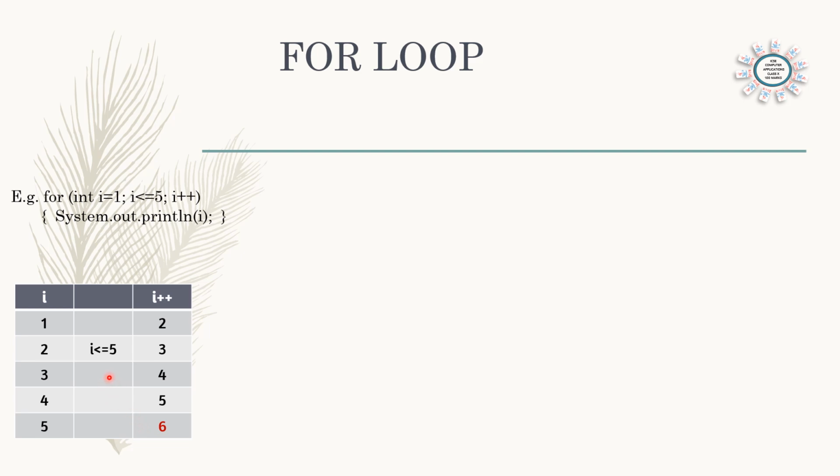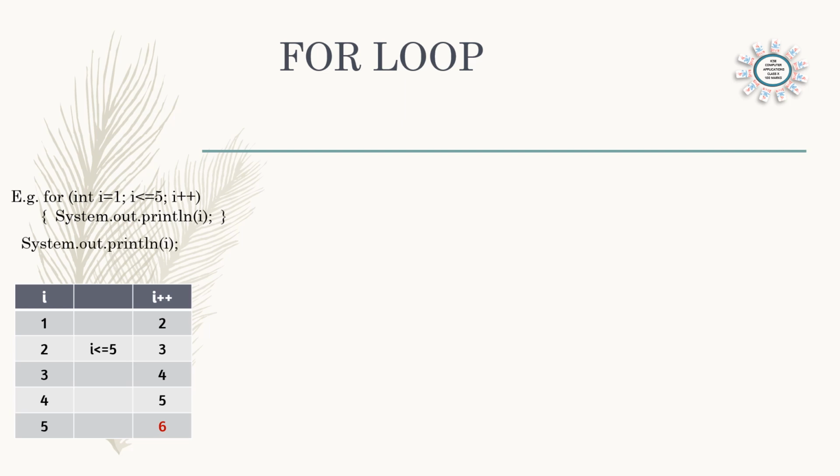Condition is not true. So the condition is given in the braces. You can see the opening of the braces. This is known as the body of the for loop. So in the body of the for loop, we are saying System.out.println(i). The value of i will be printed 1 to 5. And now it is closed. So 1 to 5 will be printed.